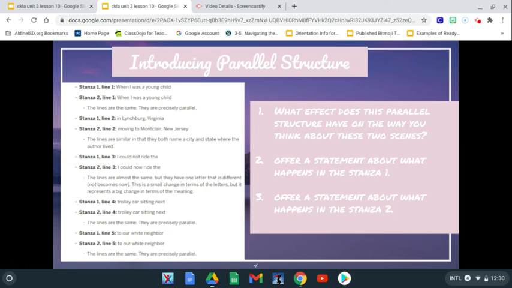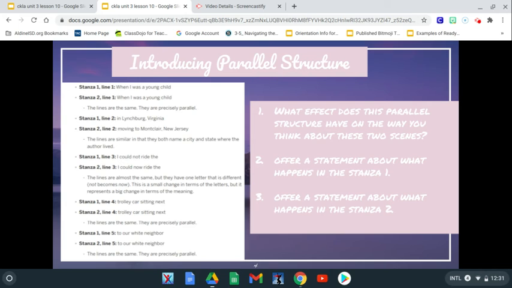Okay, stanza 1, line 4 says trolley car sitting next. And stanza 2, line 4 says trolley car sitting next. And again, these lines are the same. They are precisely parallel, which means they're exactly the same. They mean the same thing. And then stanza 1, line 5, to our white neighbor, and stanza 2, line 5, to our white neighbor. These lines are also the same, and they are parallel and exactly the same. Okay? So now we're going to look at the questions here.